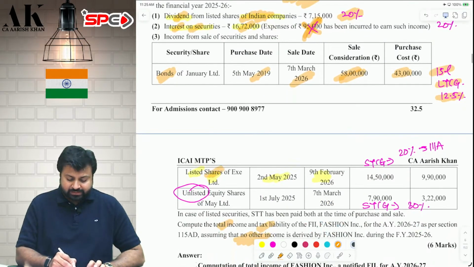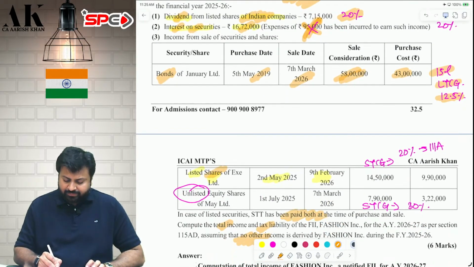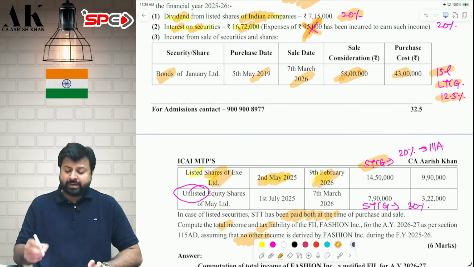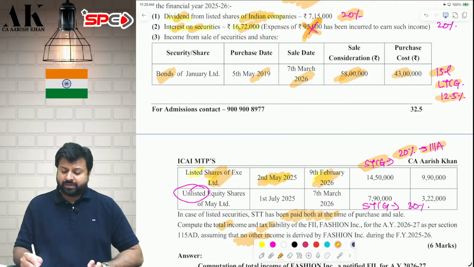Next one, listed shares on which STT is paid. It is written below. It is purchased on 2nd May and sold on 9th February. Sold within 12 months. Therefore, it is short-term capital gains and it is a listed share. Therefore, it will be taxable at 20% as per 111A.